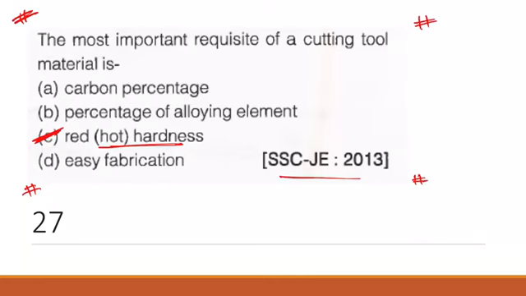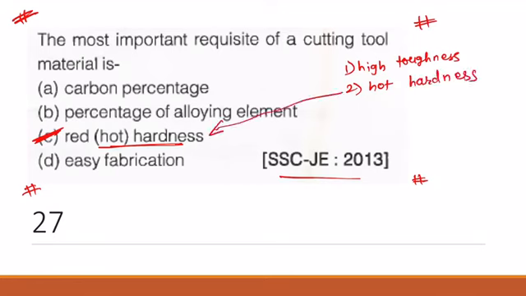And guys, please remember other important requisites of a cutting tool. First is high toughness. Toughness is also a prerequisite for a cutting tool. Hot hardness, which is given in the option here. And third is high wear resistance. The most important requisite of a cutting tool material is this.